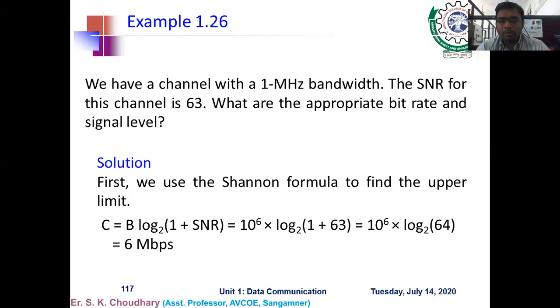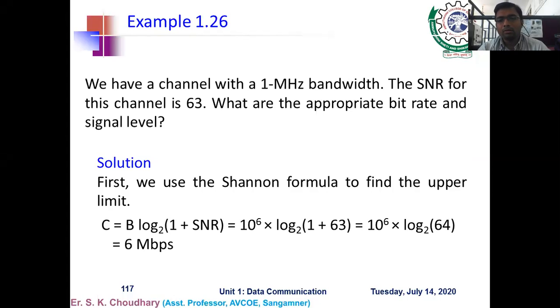Shannon formula, when we apply B log 2 of 1 plus SNR. SNR is given as 63. It is very simple. Log base 2 of 64, so it would be 2 to the power 6. So 6 Mbps is the answer for the bit rate.